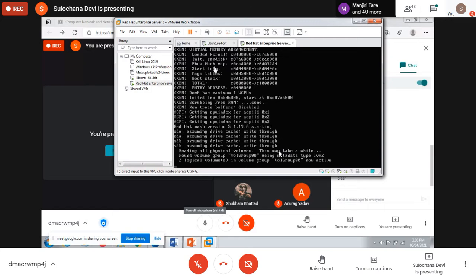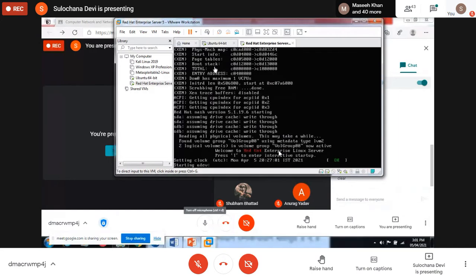So we are going to use two machines, Red Hat and Ubuntu. From both machines, we are going to log in from one machine to another. One will be acting as a client, one will be acting as a server. Till the time my machine is turned on, I'll tell you the commands.